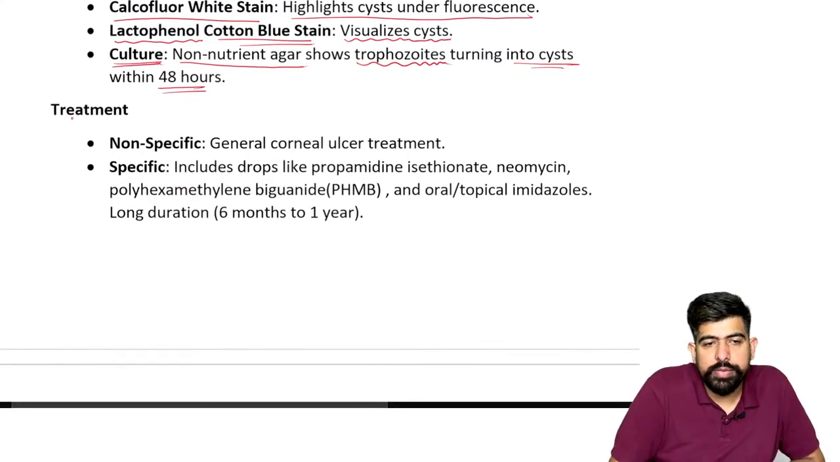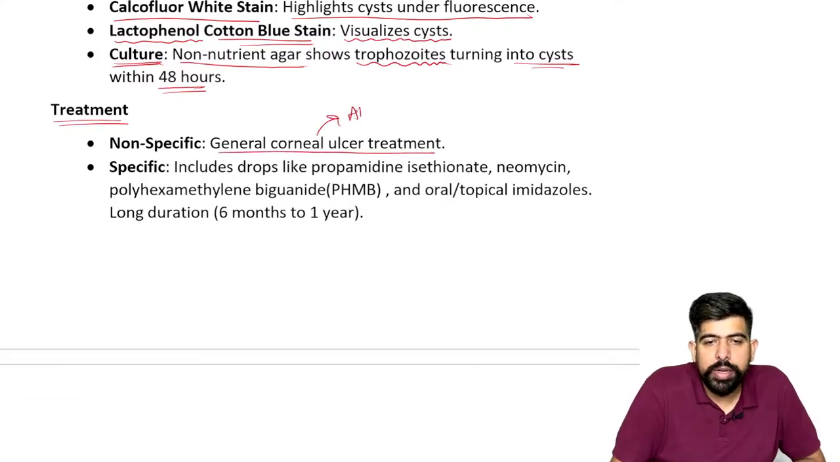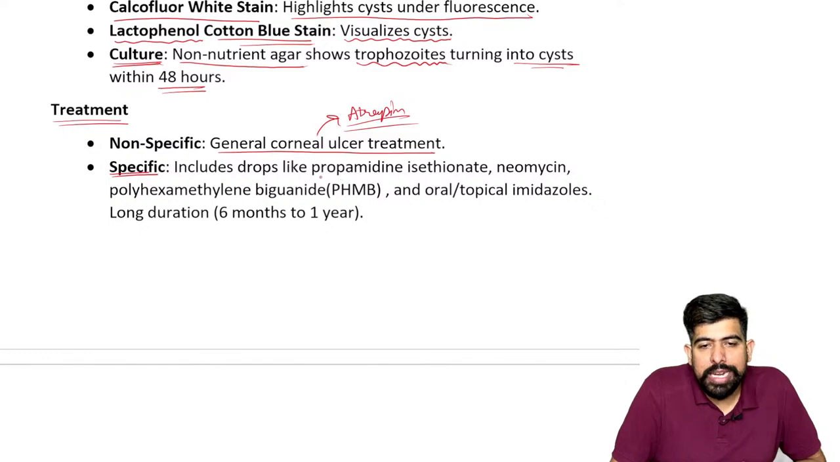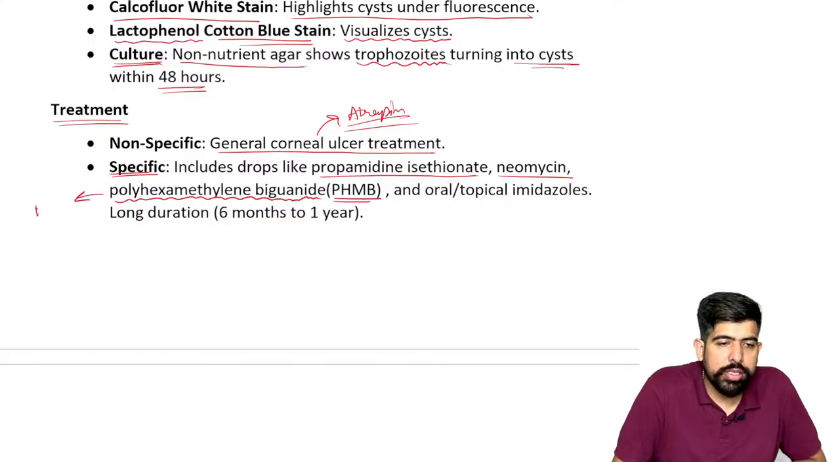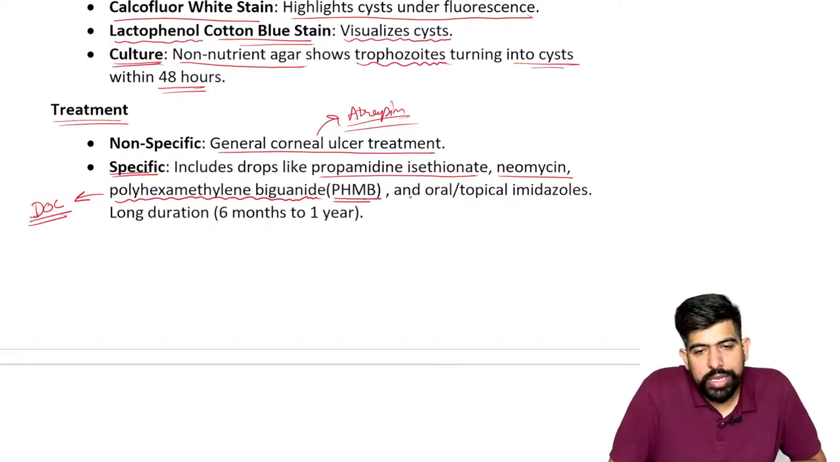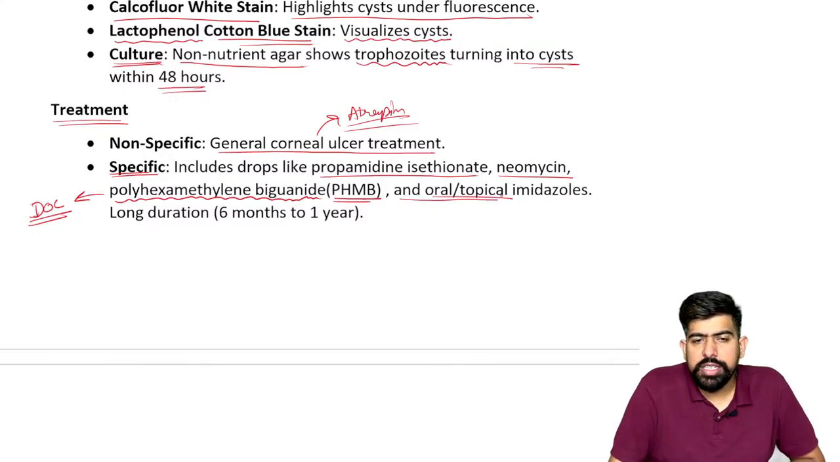Now, talking about the treatment, what kind of treatment? The non-specific, general corneal ulcer treatment, like atropine. For decreasing pain, we can give atropine, or some systemic painkillers. Specifically for this particular ulcer, we can give drops like propamidine isethionate or neomycin, but polyhexamethylene biguanide, PHMB, is the drug of choice for Acanthamoeba keratitis. We can give this as an eye drop.